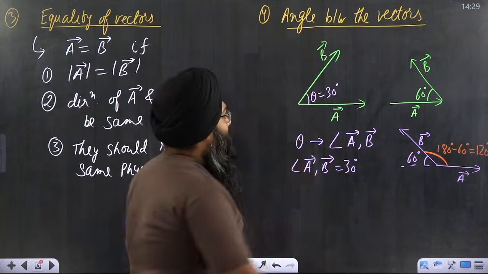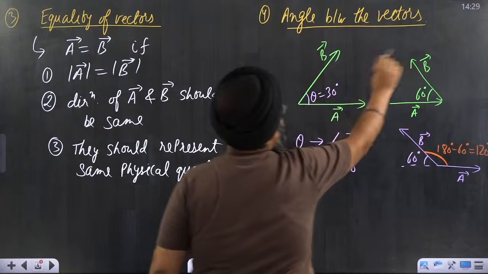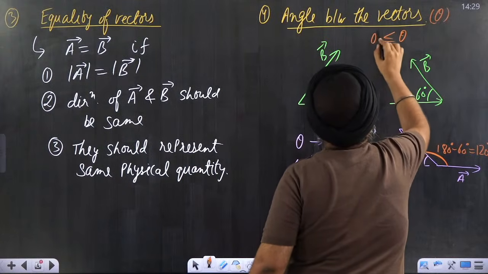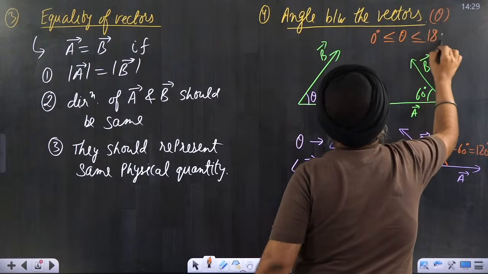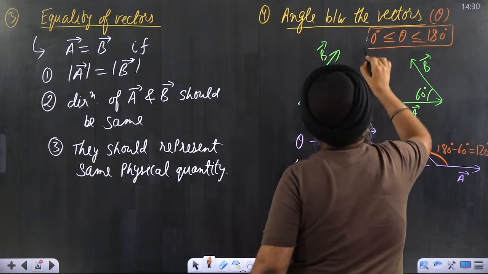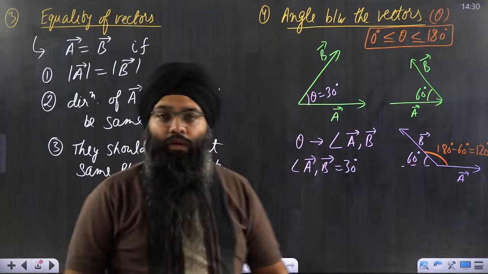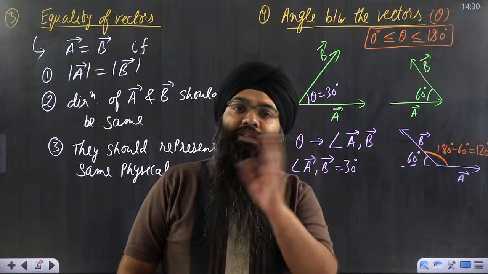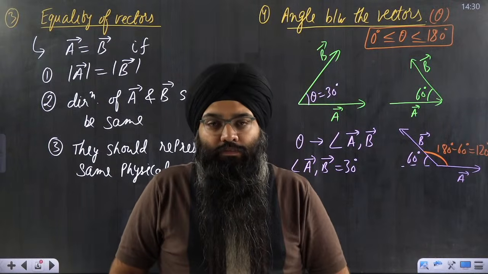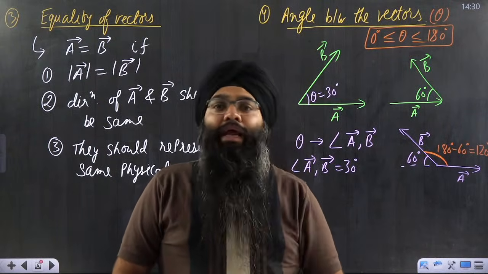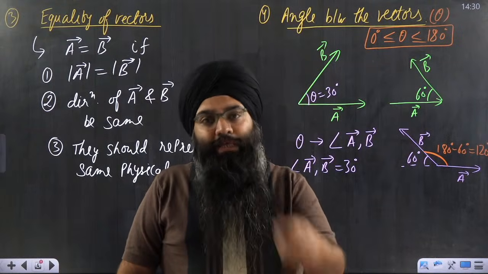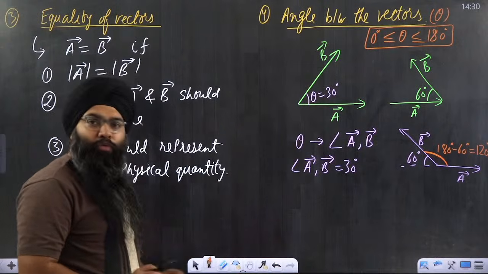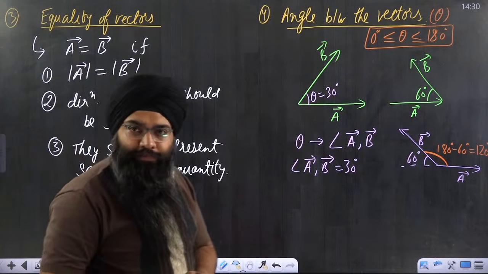And always remember, whatever theta you will get, angle between the vectors, theta will always be between 0 degree and 180 degree. Always theta will lie between 0 to 180. Whenever you are finding angle between the two vectors, it will be between 0 degree and 180 degree. And this particular angle can be calculated by either joining the tails or joining the heads. That is your choice.